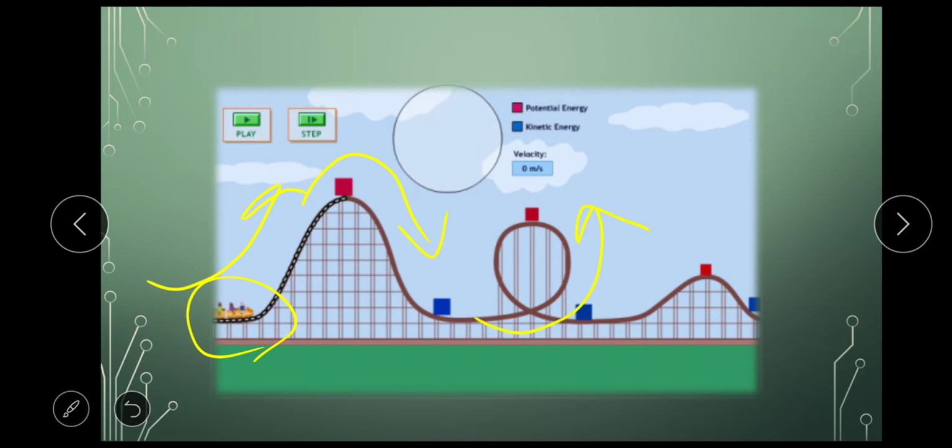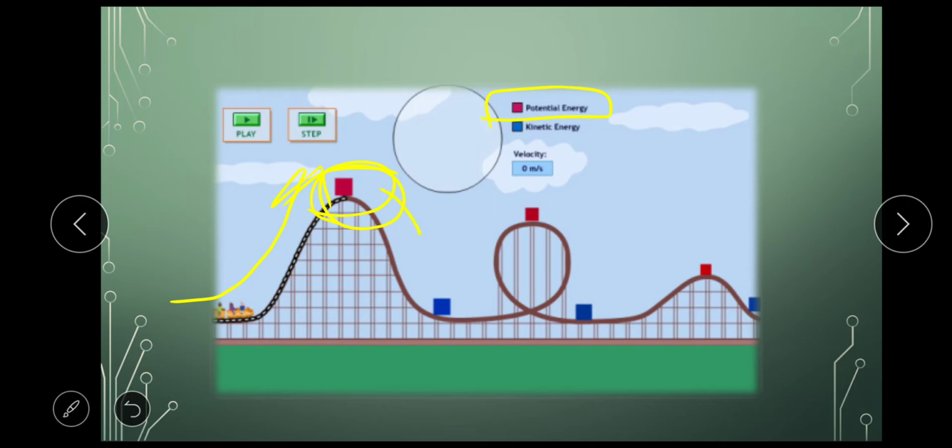It will go up here, then come down, then go up again. What I'm trying to say is that when the roller coaster is going up, the potential energy will increase, and when it is coming down, the kinetic energy will increase. Let's understand one by one. When the roller coaster is moving up, it reaches this point. I have colored this box red because red indicates that it has potential energy.